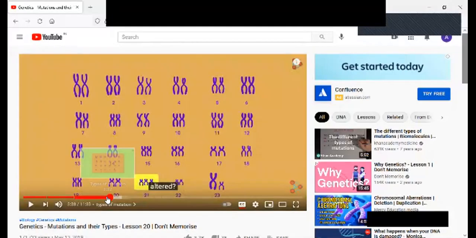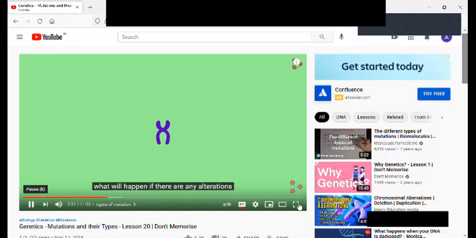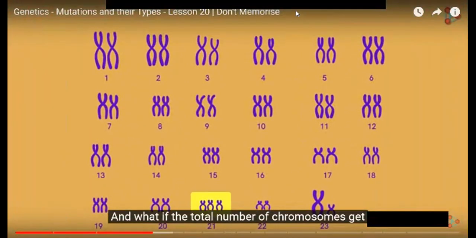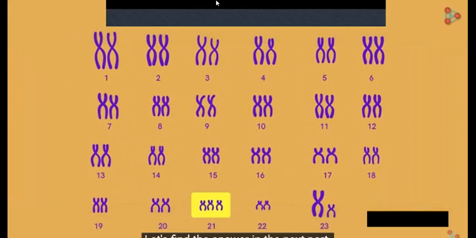And what if the total number of chromosomes get altered? Let's find the answer in the next part.